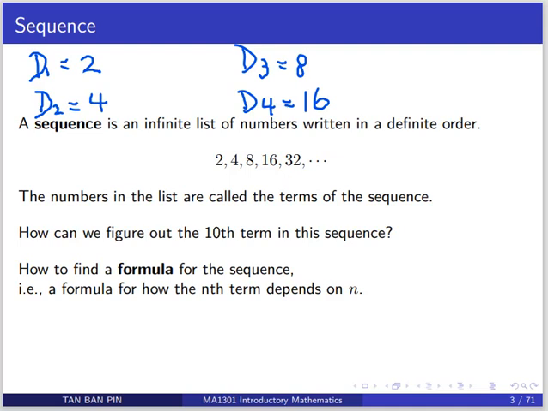It is easy to see that the number of patients on a particular day is actually twice the number of patients in the previous day. And you also observe that 2 is 2 power 1, 4 is 2 power 2, 8 is 2 power 3, and 16 is 2 power 4. So with this, we see a pattern. After n days, the number of patients should be 2 power n.